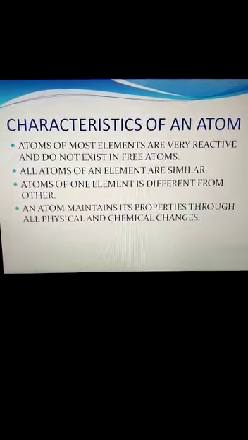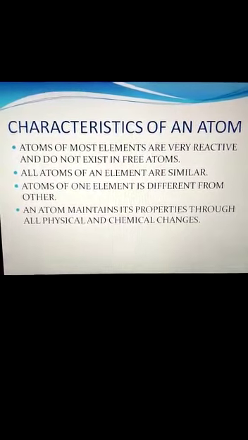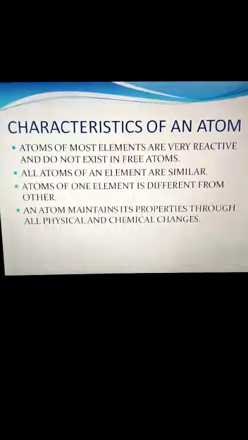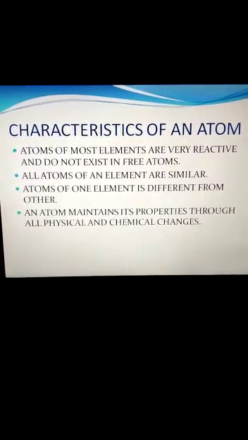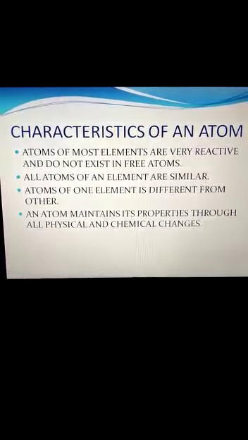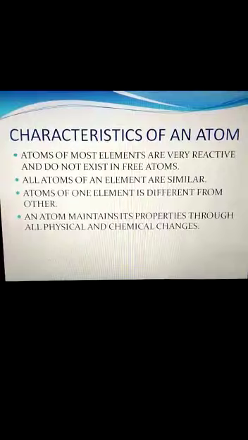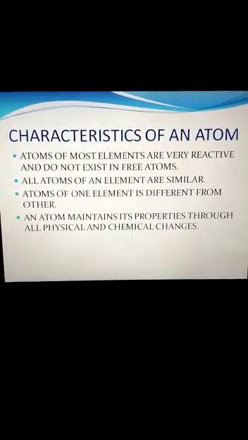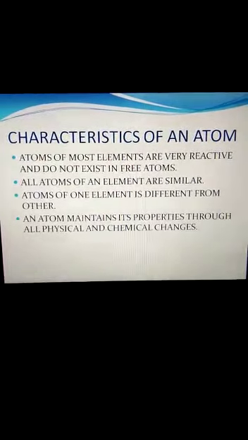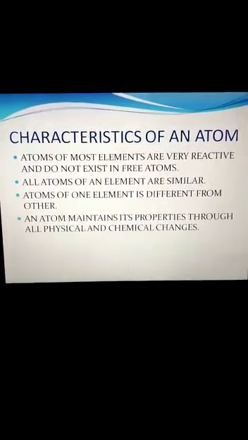All atoms of an element are similar. Means for a single element like hydrogen, the atoms of all the hydrogen present possess similar properties. Atoms of one element are different from another, like hydrogen and carbon, or oxygen and calcium.